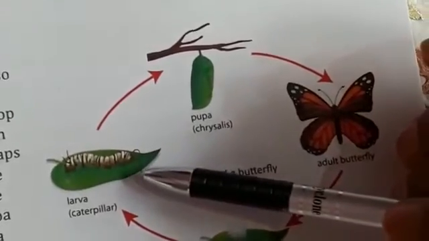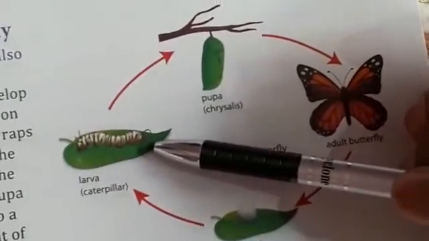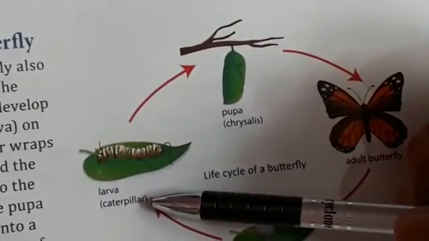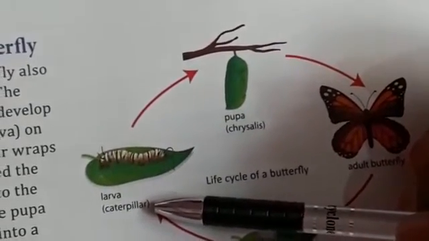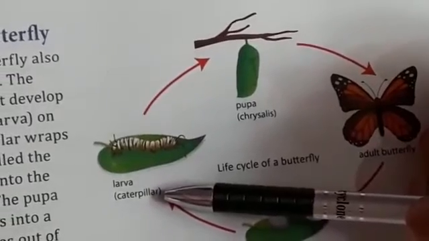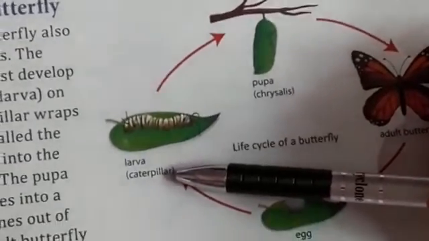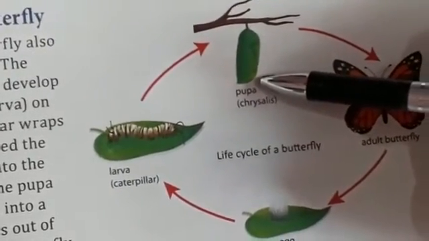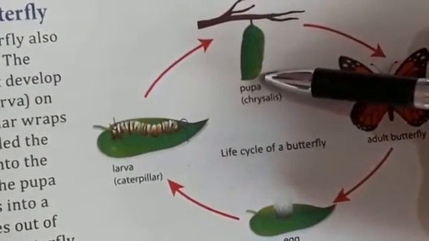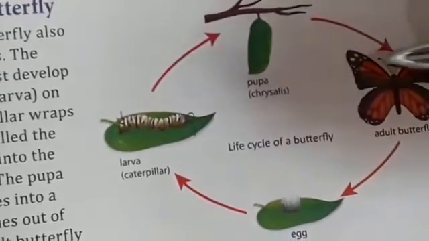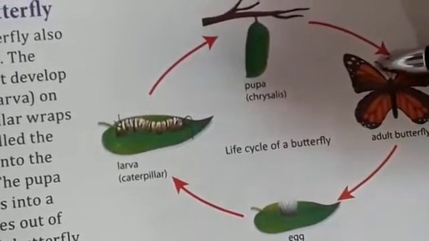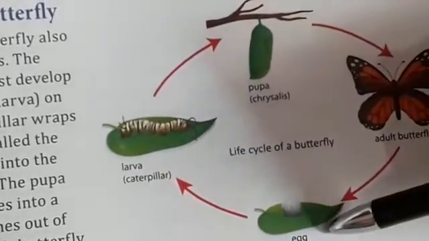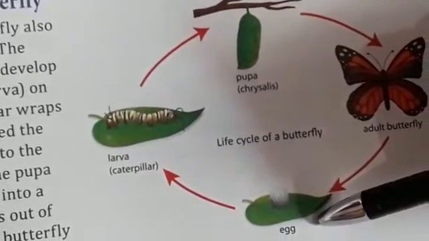The eggs of a butterfly first develop into a caterpillar or larva. On hatching, the caterpillar wraps itself in a covering called the cocoon and changes into the pupa. The pupa changes and develops into a butterfly which comes out of the cocoon. The adult butterfly later lays eggs and the cycle continues.